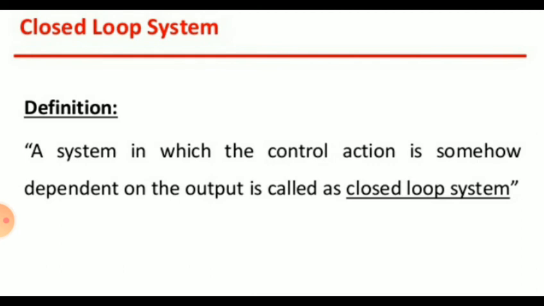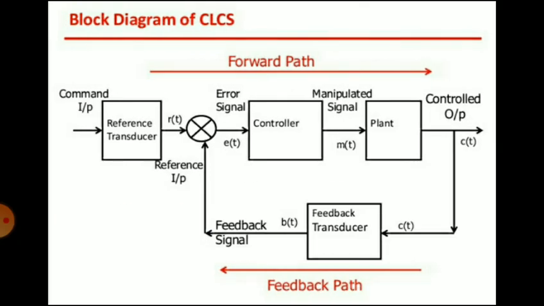A system in which the control action is somehow dependent on the output is called a closed loop system. To have dependence of input on the output, such systems use the feedback property. Feedback is a property of the system by which it permits the output to be compared with the reference input so that appropriate controlling action can be decided.